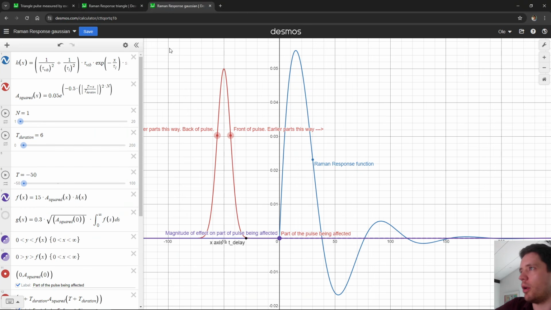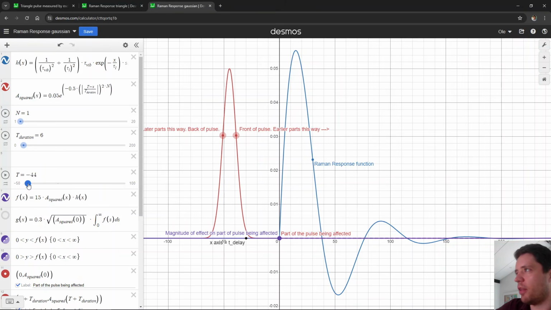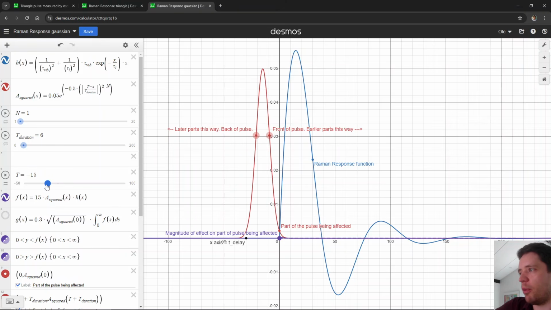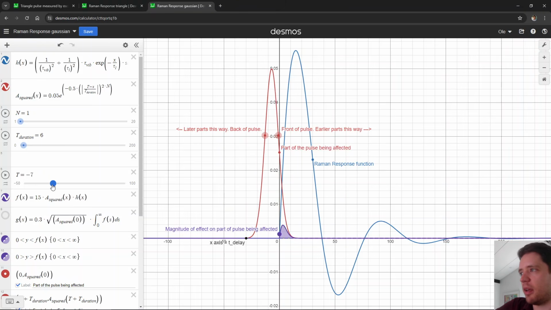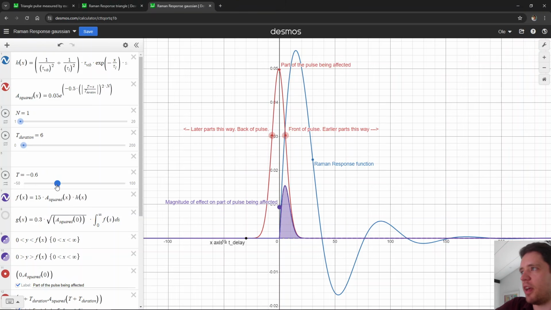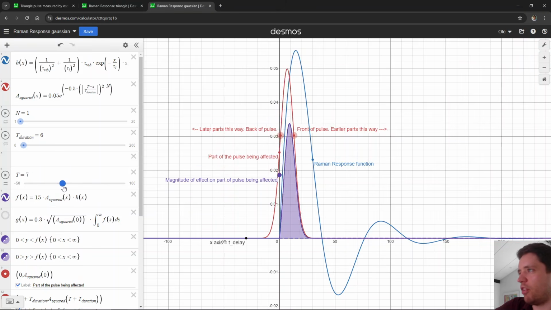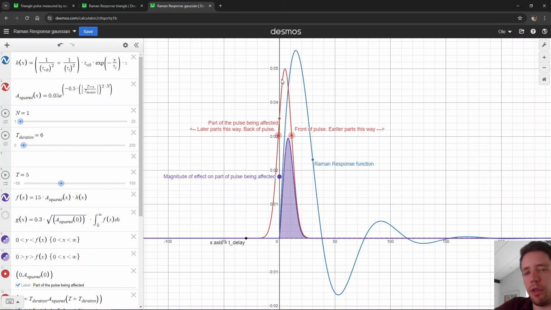And of course I've also graphed this just for a Gaussian pulse, which is probably a bit more typical than this very contrived triangular one. So in this case we can also see that the front of the pulse is arriving here at a time of 0. So now the Raman vibrations begin to be excited and they're being built up, and we can see that it's actually not at the peak of the pulse we get the strongest impact. It's actually a little bit after the peak that we get the strongest effect, marked here with the height of the purple dot. So you can see that it peaks around here a little bit after the peak of the pulse. And again, that's to be expected, right?